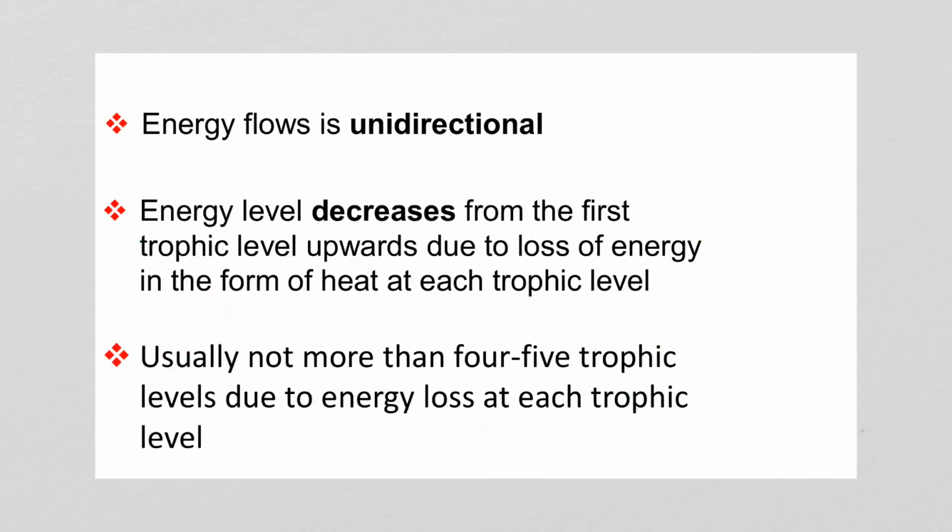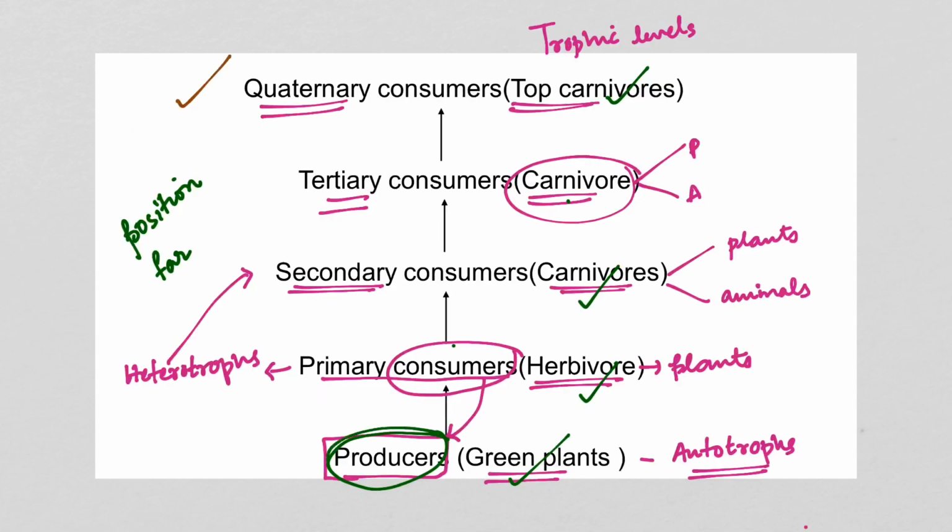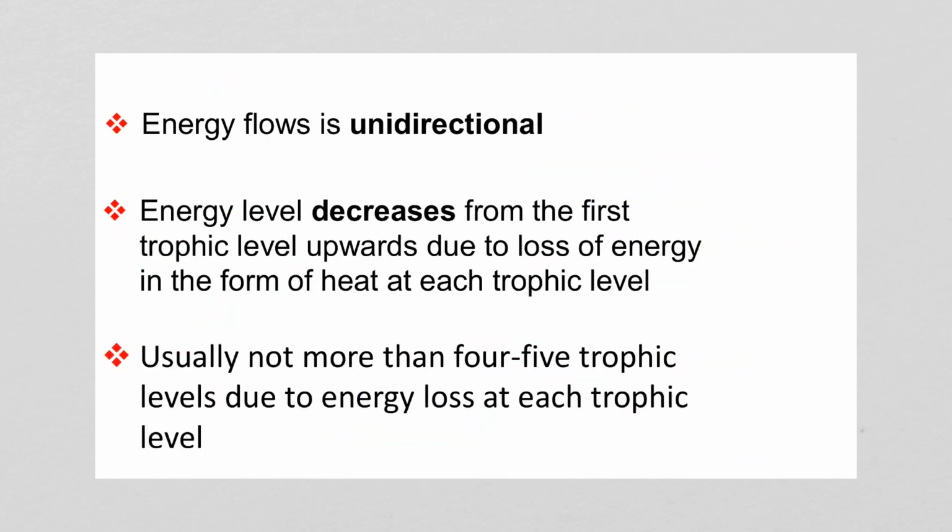Now let's look into the characteristic features of energy flow. Energy flows through the trophic levels from the producers, that is, the green plants, to the consumers at the primary level, secondary level, tertiary level and quaternary level. In the case of a food chain, it is unidirectional. What is meant by unidirectional? Unidirectional means that it is in one single direction.